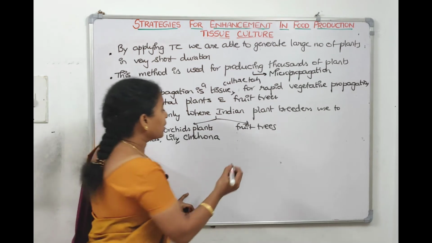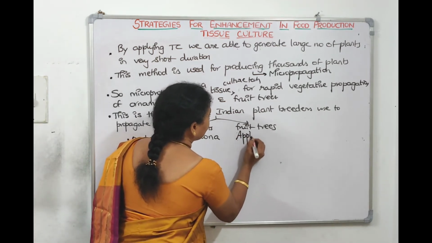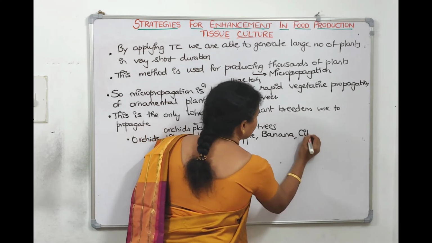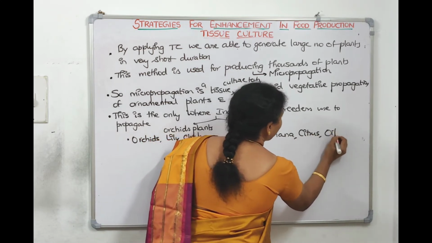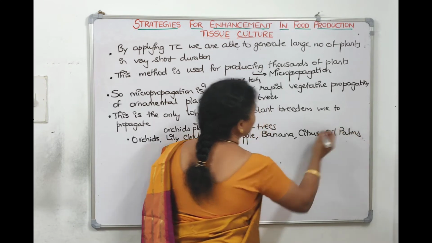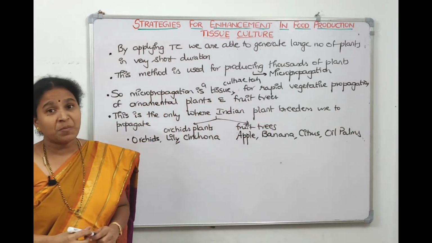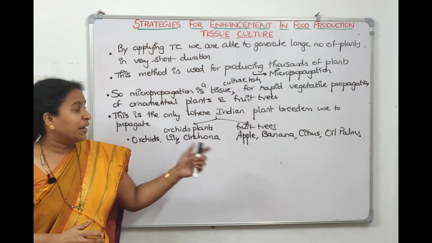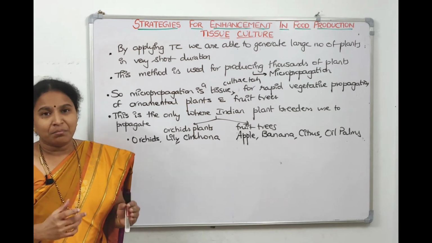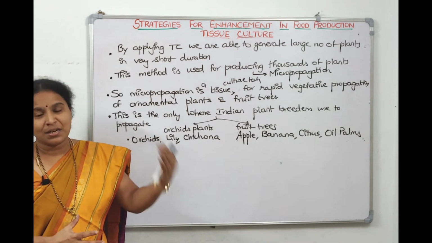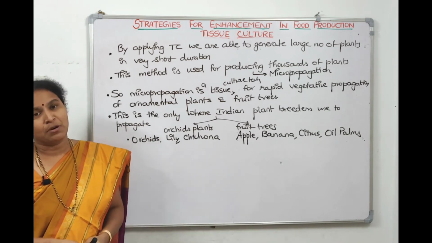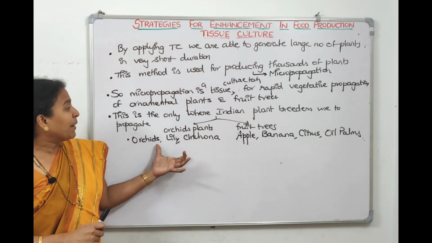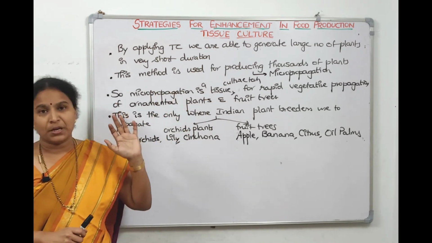So if we want to produce many oil palm trees, or many citrus, banana and apple trees, the method the breeder or the nursery person will use is micropropagation only. Or for cultivation of orchids, lilies and all, again the plant breeder will depend on the micropropagation technique only.